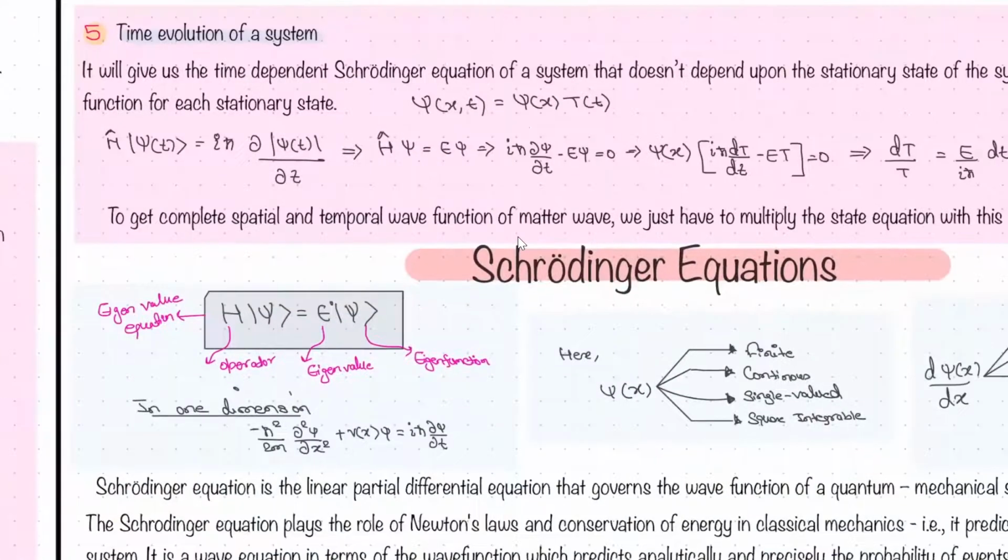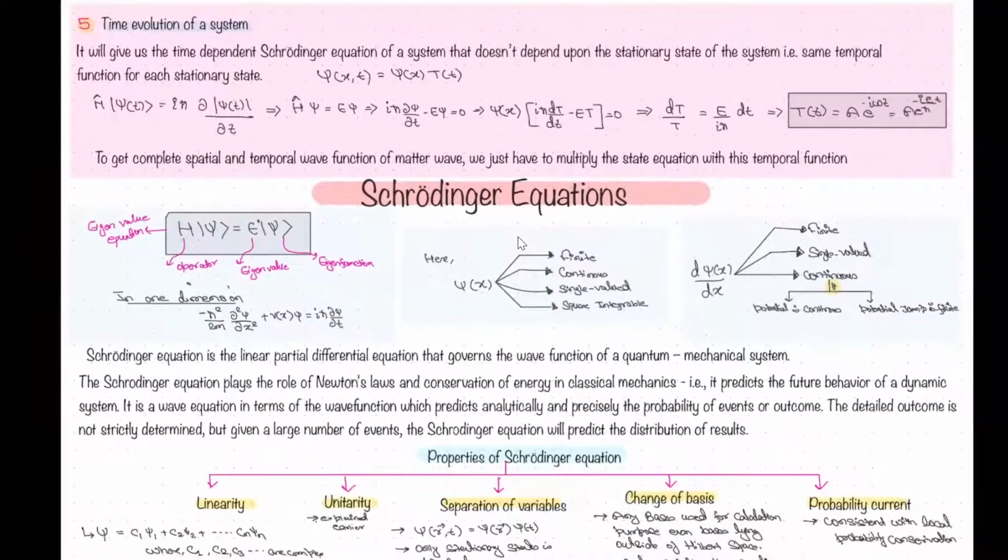Time evolution of a system. The next postulate is time evolution of a system. See, the stationary state keeps on changing, but the time evolution of any quantum mechanical system remains the same, right? So to get the complete wave function, we have to multiply this with the temporal part. Again, psi of x and t can be written as psi of x into a function of t, separation of variables, spatial coordinate and temporal component.